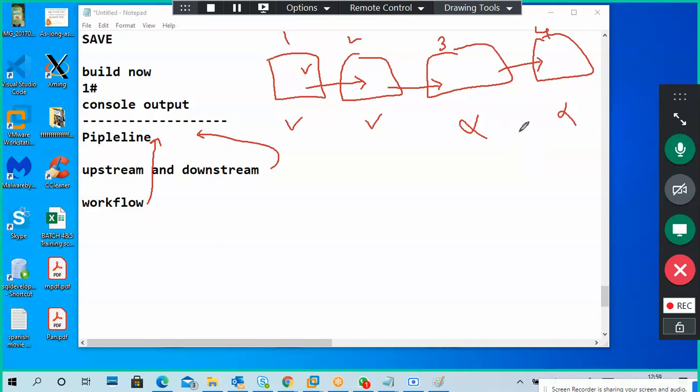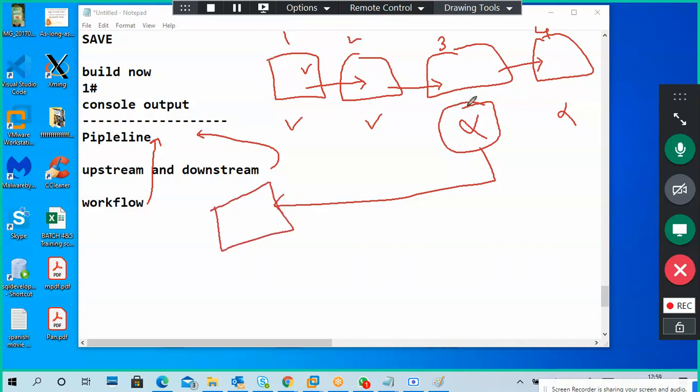When an error occurs, the developer knows something has happened and verifies the third one only, since the first and second were successful. He sets it back and runs again, and if the third is good, the fourth will run. So by linking multiple projects to each other, we can run them.